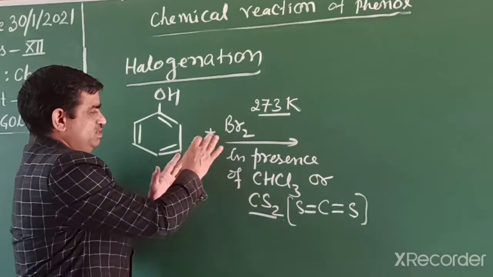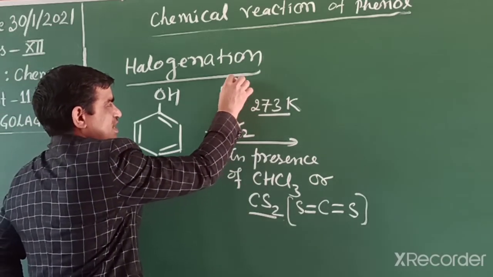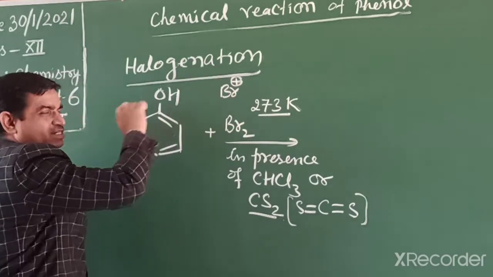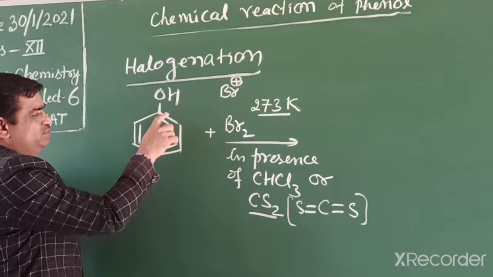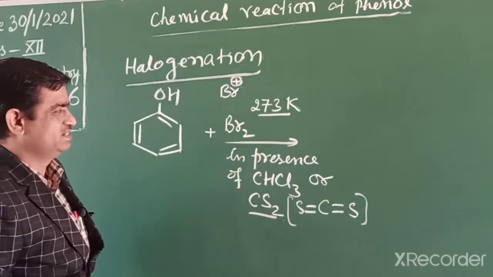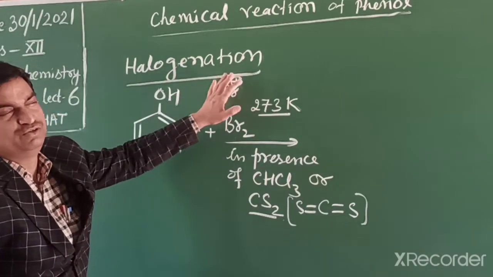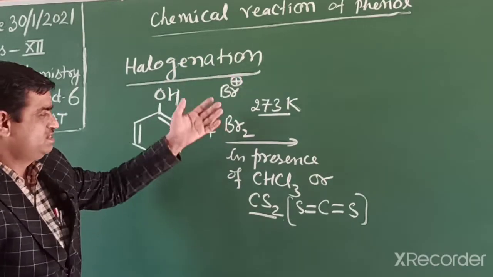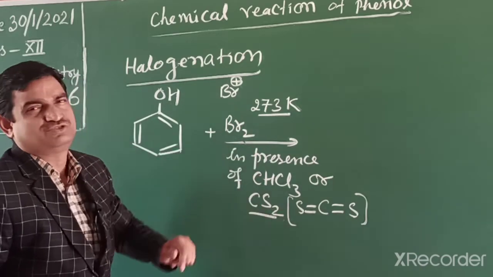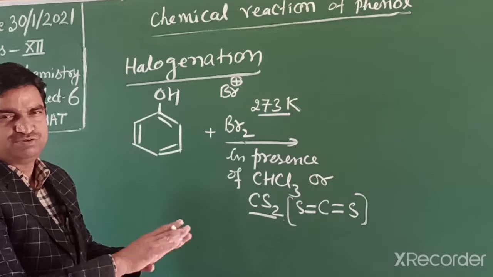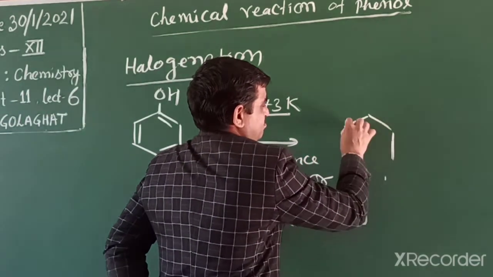So this bromine bond dissociates and forms an electrophile Br plus, and it requires electron availability at ortho and para, because phenol is ortho para directing. So in this reaction, students, we know halogenation needs halogen plus Lewis acid. But in this reaction, there is no need of any Lewis acid, only a non-polar solvent, means the solvent is not so polarized. So the reaction products we can write.